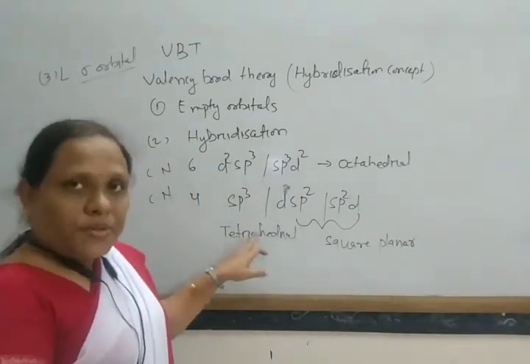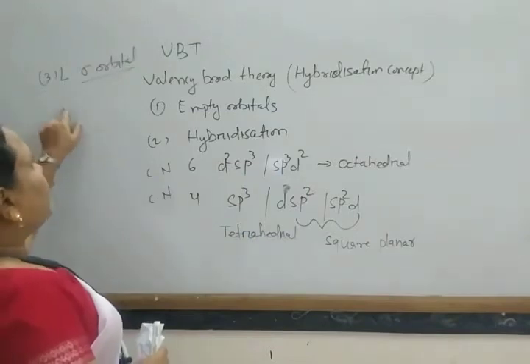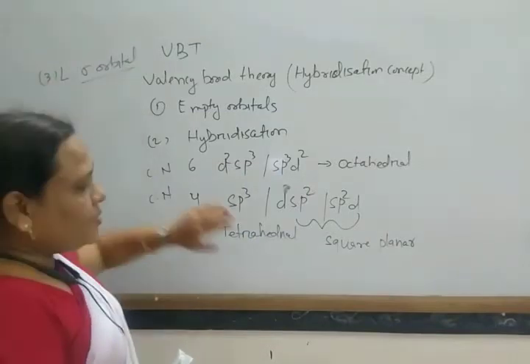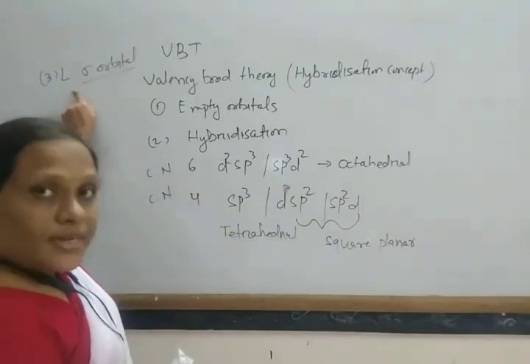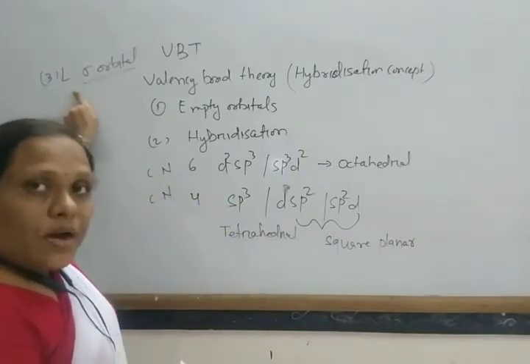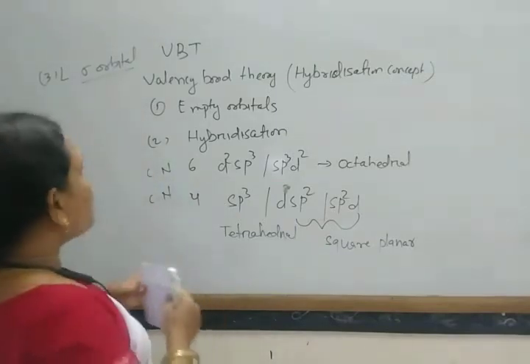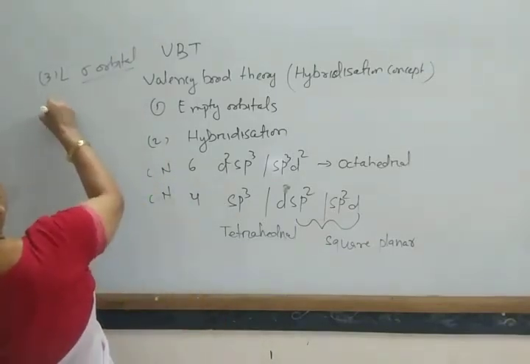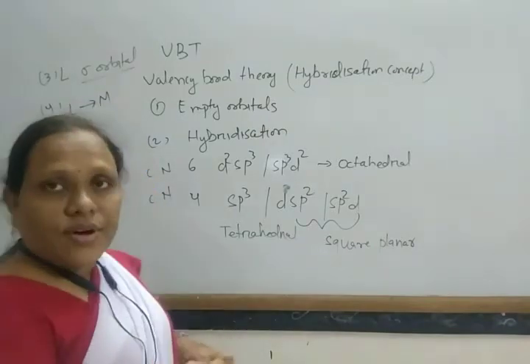These hybrid orbitals then overlap with the sigma orbital of the ligand to form a ligand-metal coordinate bond.